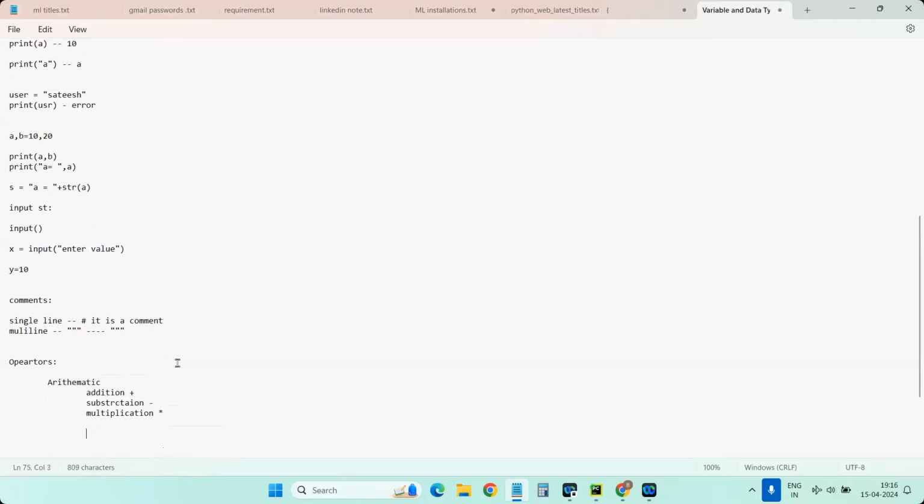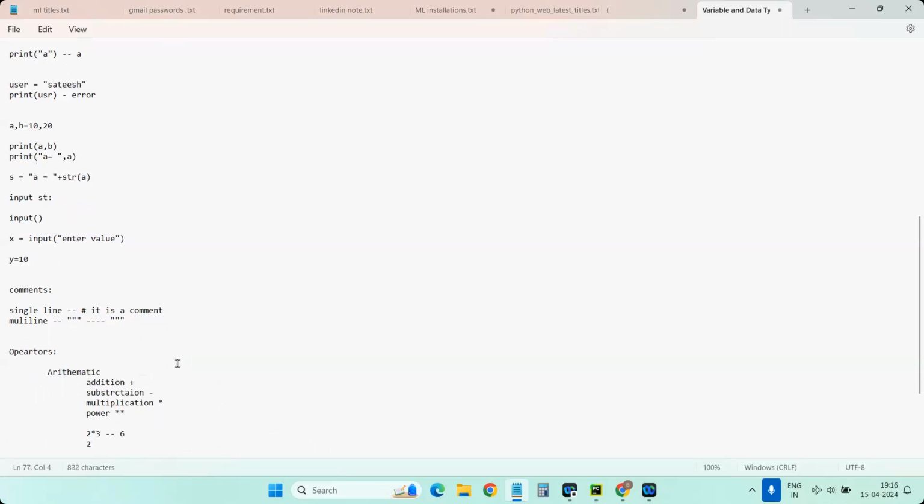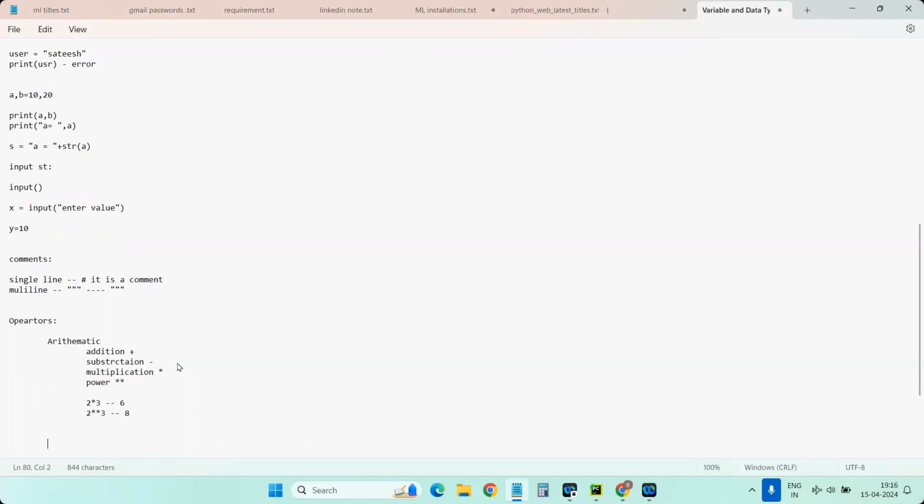Another operator newly given in Python is the power operator, which is double star. If you write 2 star 3, it will give you 6. But if I write 2 double star 3, it will give you 8, that is 2 cube. So star multiplies the values, and double star raises values to a power.